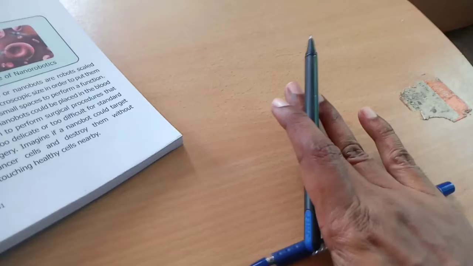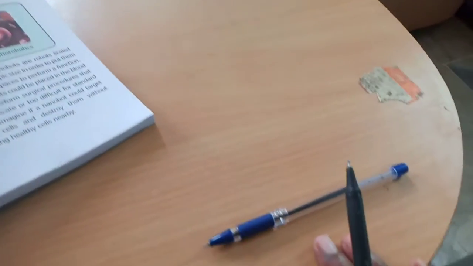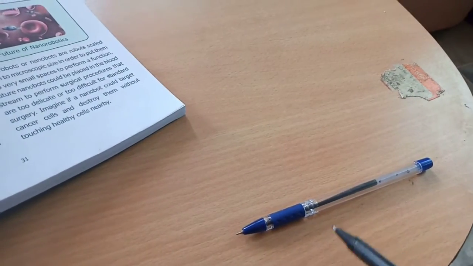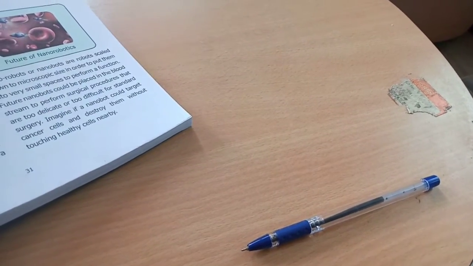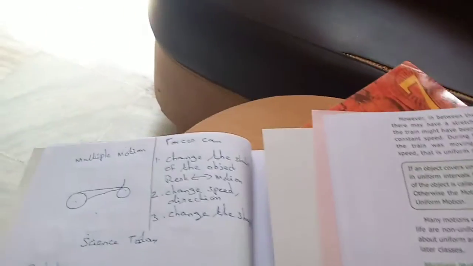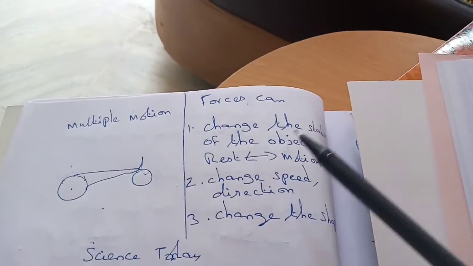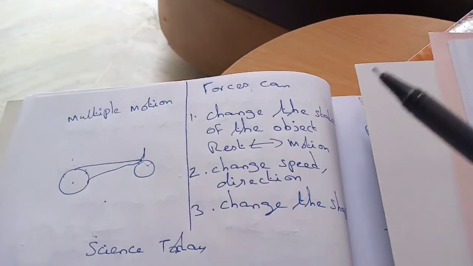Again, I am applying force over this, so the motion has stopped. So from motion, there is a rest now because of the force. So there may be a change in the state of the object because of the force.